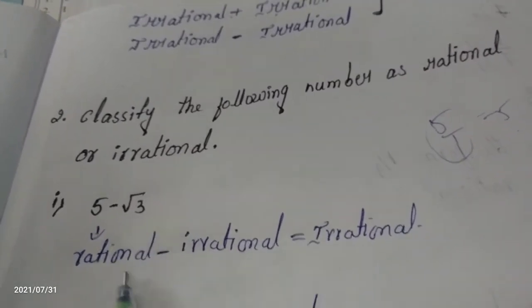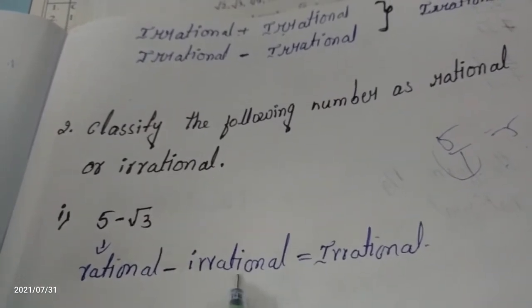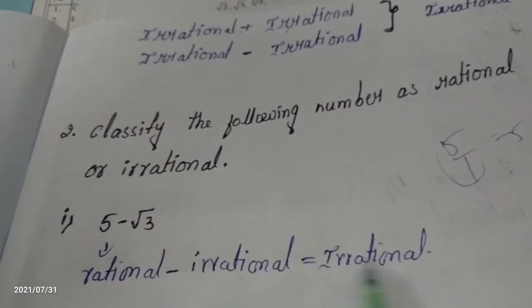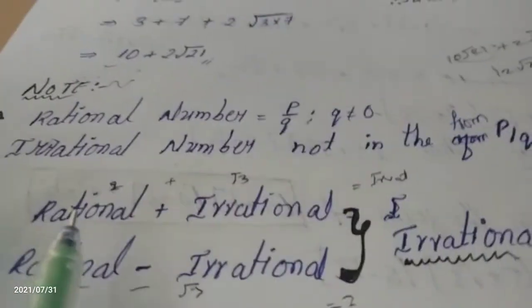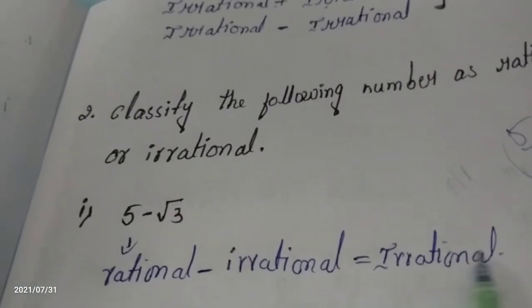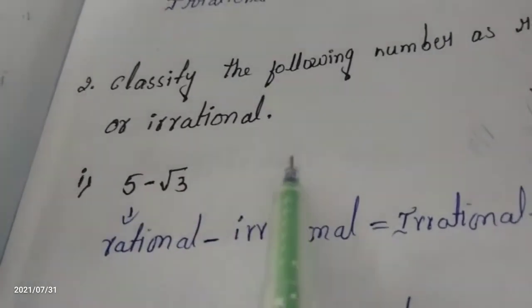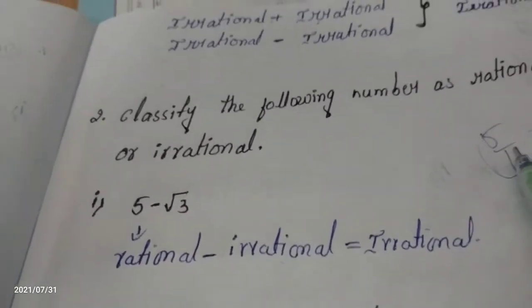The first question, 5 minus root 3, is rational minus irrational. According to this condition, we conclude that rational minus irrational is irrational only. Our complete answer is irrational. Can you follow my points? 5 is an integer, so 5 can be written as 5 by 1.